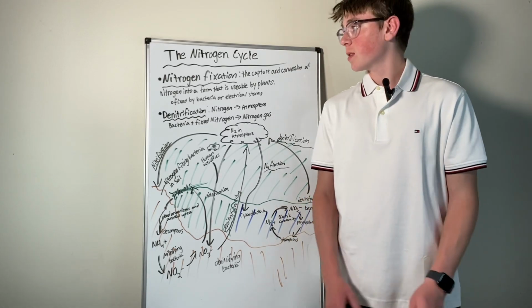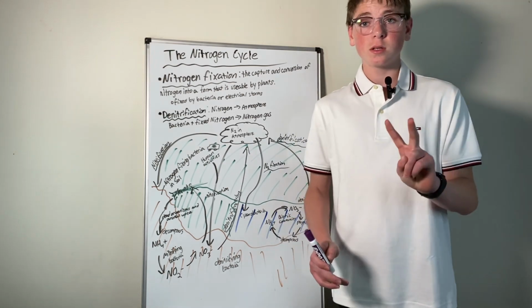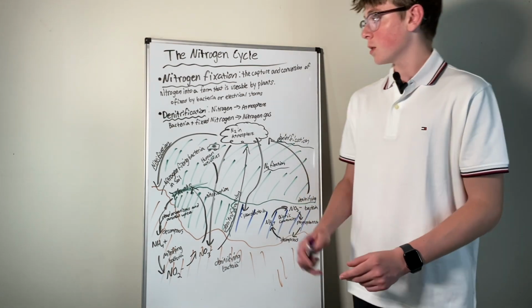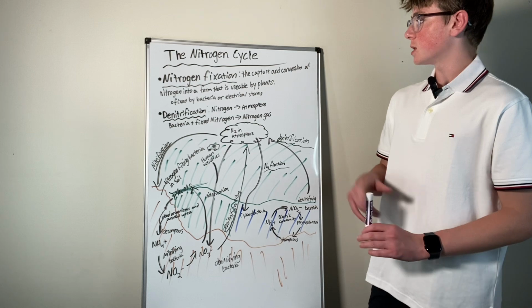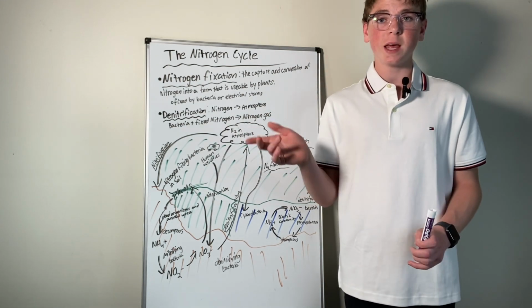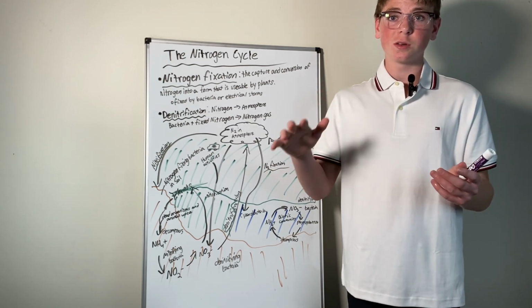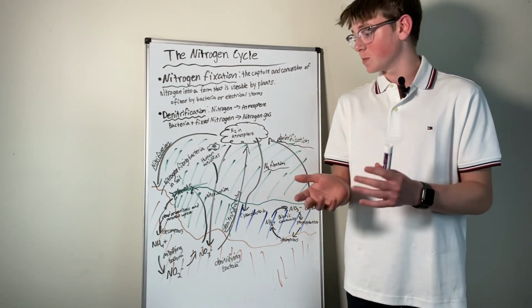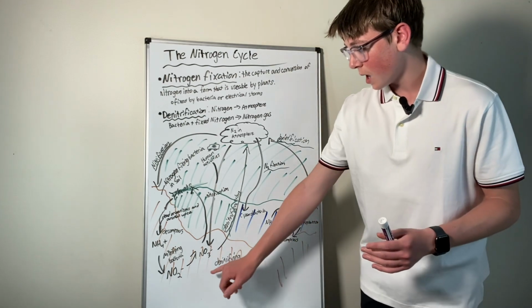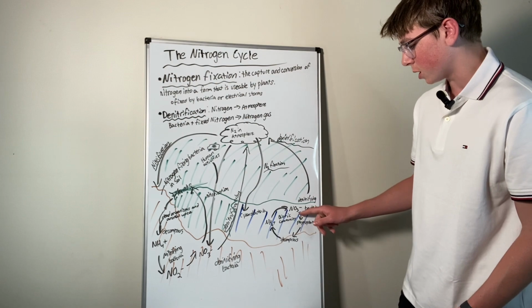I am Xavier Smith, and today I'm going to talk about the nitrogen cycle. So let's start with two key vocab terms here. There's nitrogen fixation, which is the capture and conversion of nitrogen into a form that is usable by plants. So it is from nitrogen gas, which is not usable, into a form of nitrogen that is usable by plants, which is NO3 negative here if you look at our two charts.